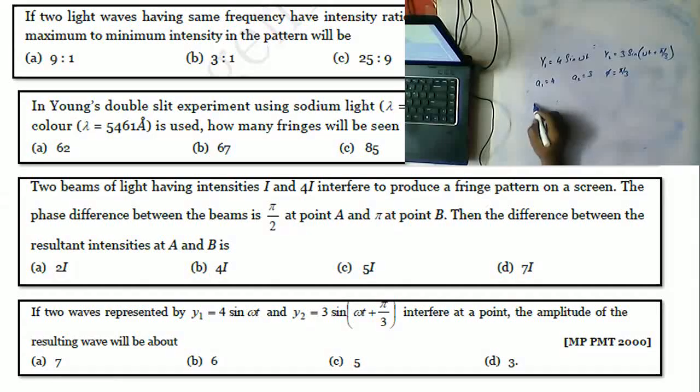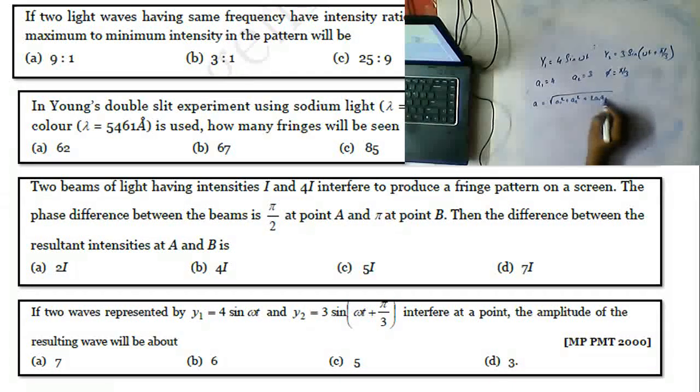The formula is A resultant is equal to square root of A1 square plus A2 square plus 2 A1 A2 cos phi. So square root of 16 plus 9 plus 2 into 4 into 3 into cos pi by 3, which is 1 by 2. I am applying directly. So this value is square root of 37, approximately equal to 6. So your answer is option B.